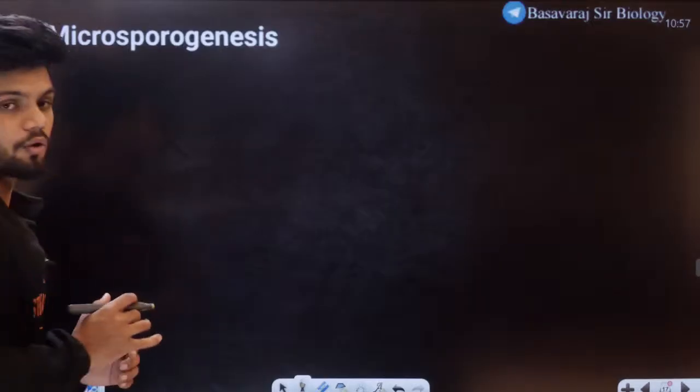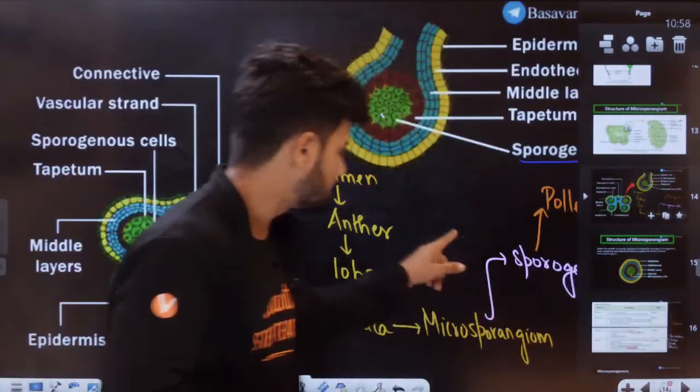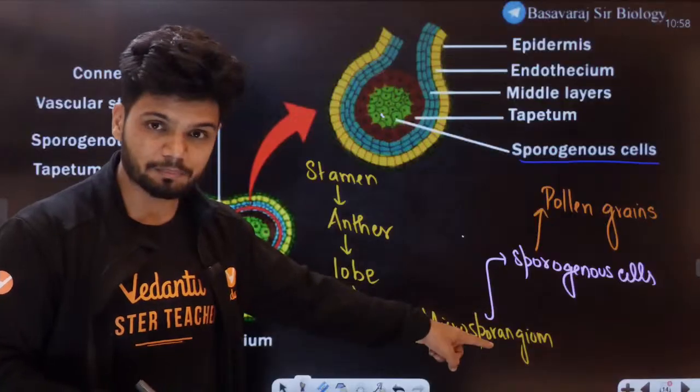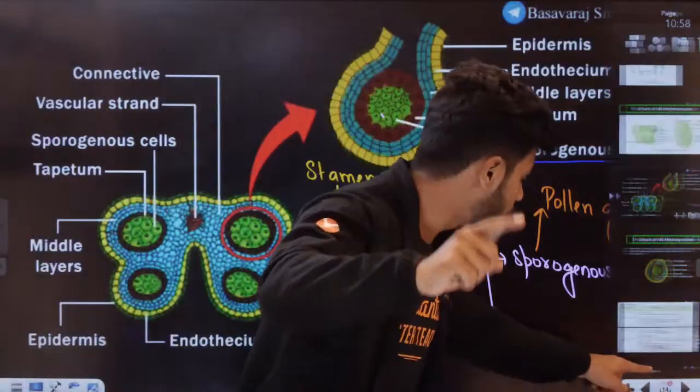Now, where does it start? Microsporogenesis, where does it start? Okay, I'll give you a picture. Try to imagine we have the entire flower. Our entire flower has something called the stamen. A stamen has an anther. An anther has a lobe. A lobe has a microsporangium. A microsporangium has sporogenous cells, and these sporogenous cells right here,